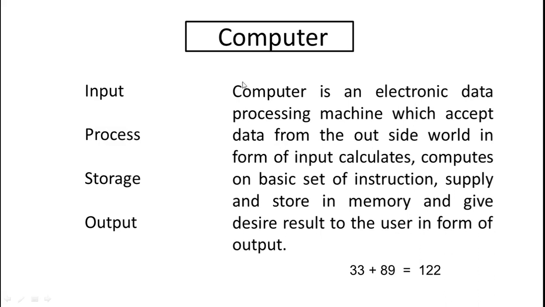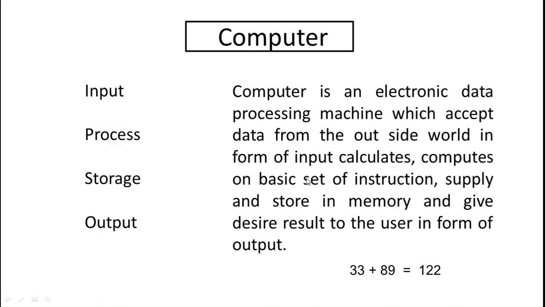By writing this paragraph, we can define the computer. There is no need to remember the entire paragraph. You have to remember just four things: input, process, storage, and output. By combining these four things, you can make a simple definition of what a computer is. Got it? Hope you are understanding the meaning of computer.